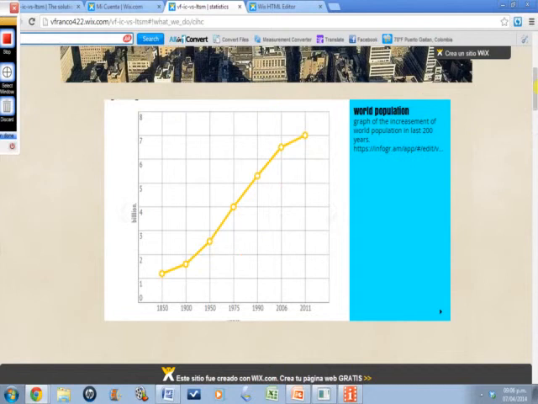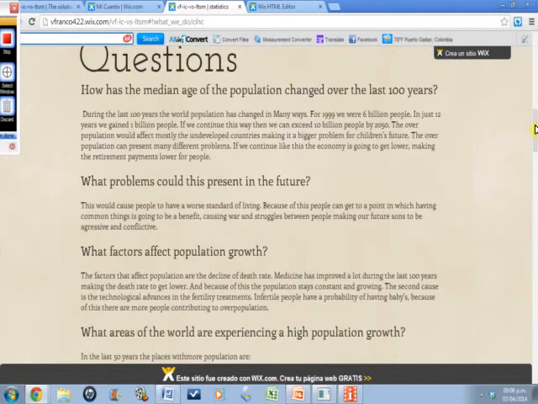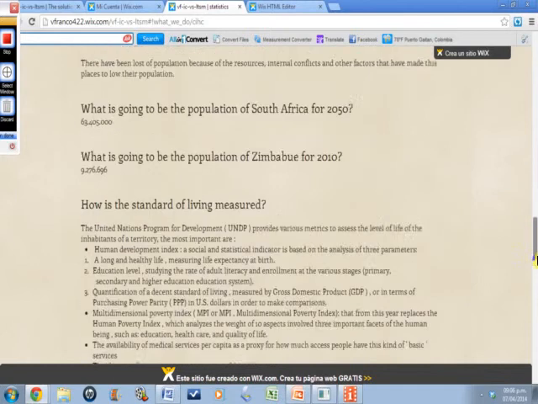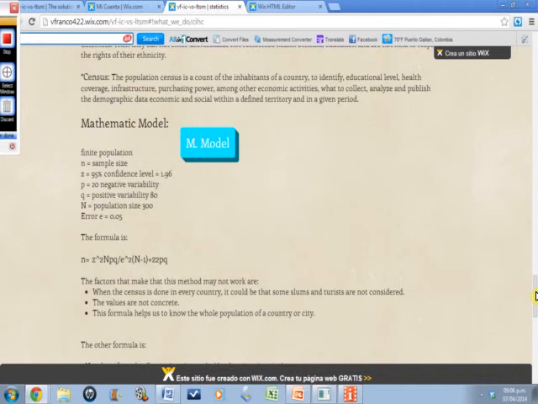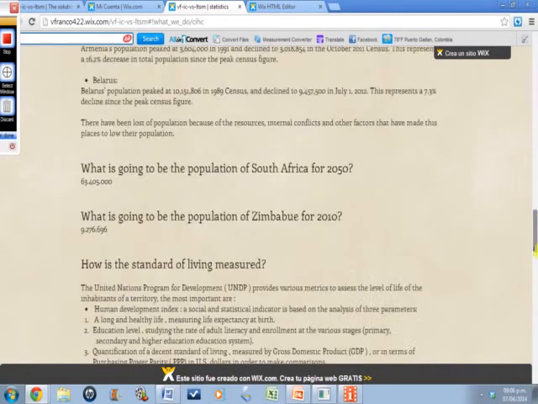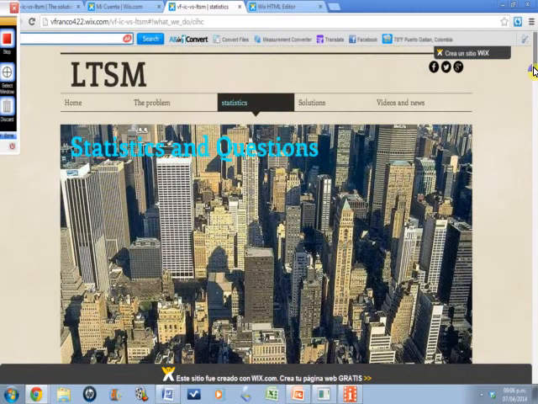Okay, so continuing, we also have the questions that we had to answer, for example, the mathematical model. Here we have some formulas, the comparison, and here we have another page that talks about another mathematical model that we talked about.